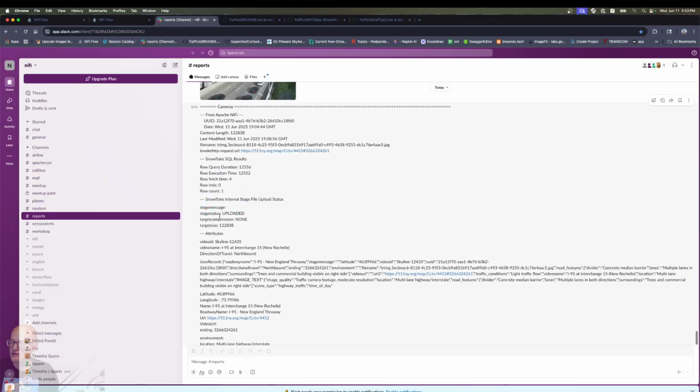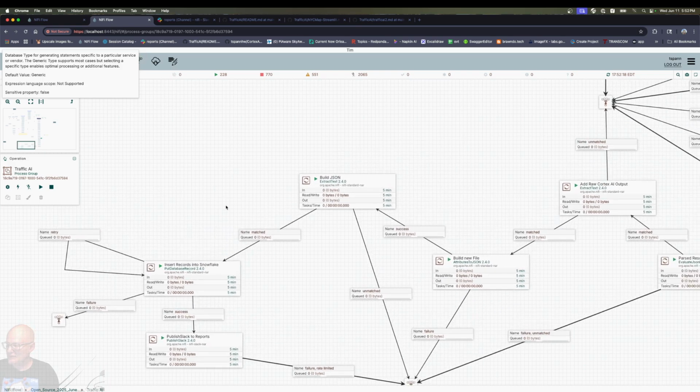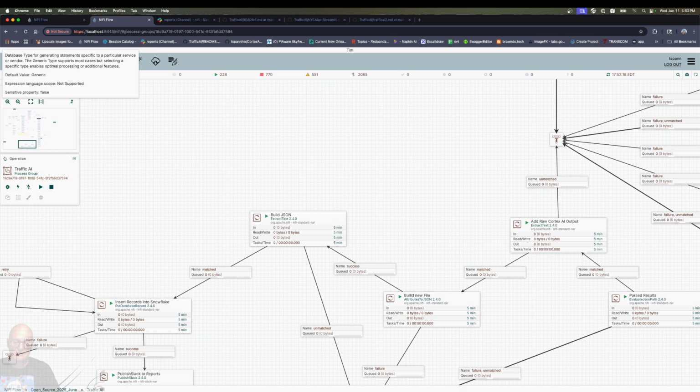But we start with ingesting that data with NiFi, and then this will be even easier in OpenFlow as there's faster and better processors to do some of the Cortex AI and getting data to Snowflake. But just using the open source, you see how powerful we have here. Hope you like this little demo.